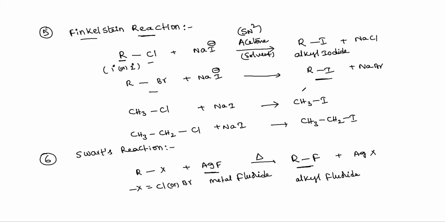So these kinds of reactions are halogen exchange reactions. Alkyl chlorides or alkyl bromides react with sodium iodide in acetone solvent to give alkyl iodide, and with metal fluorides to give alkyl fluorides. These are the halogen exchange reactions.